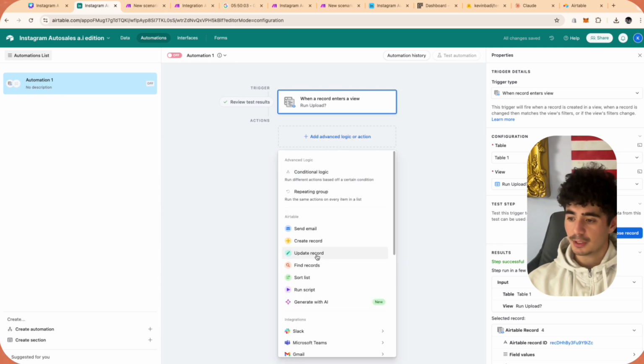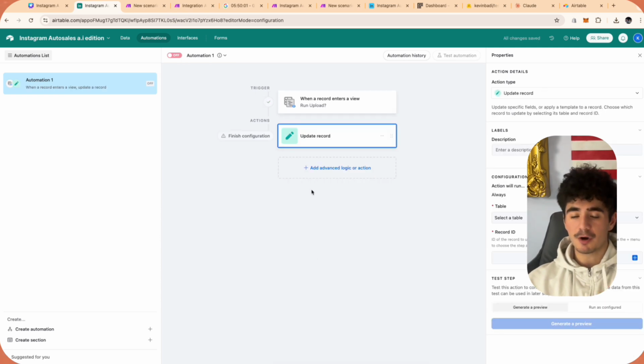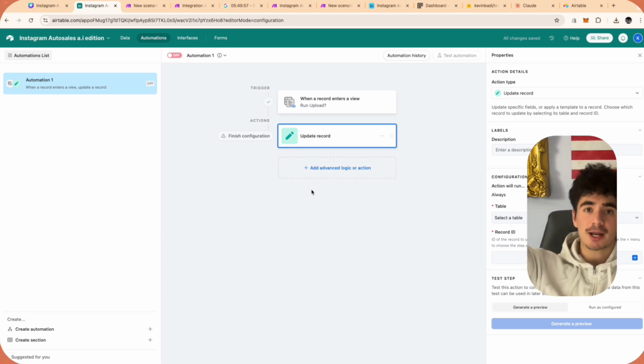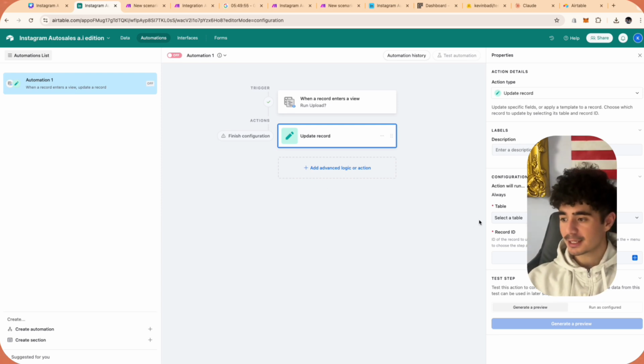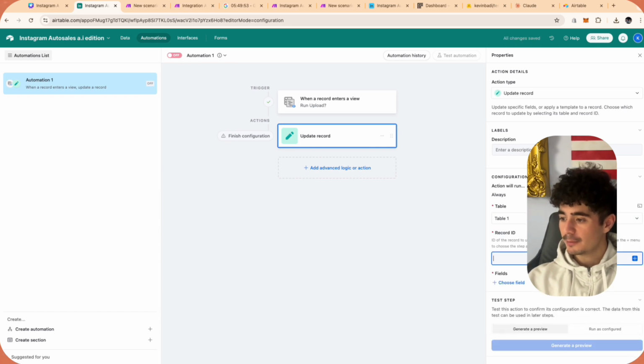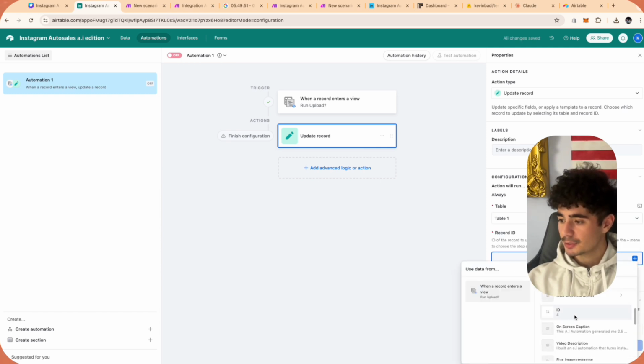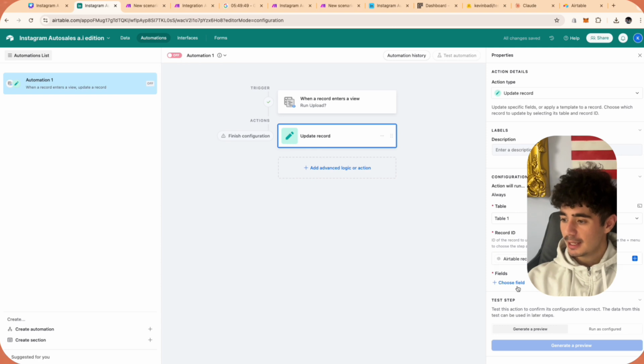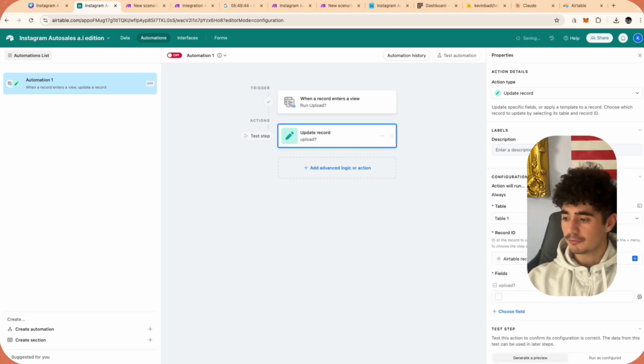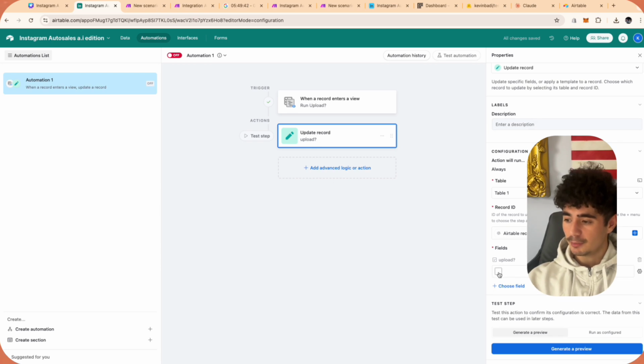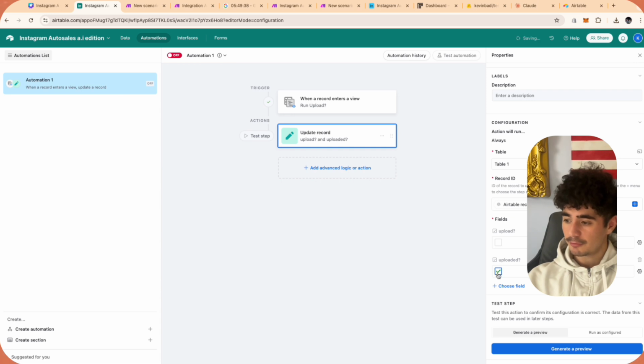Now the next thing we're going to do is click update record, because when we run the upload, we want to uncheck the run upload button and check off the uploaded button. So that's how that works here. We're going to go table 1. The record ID that we're going to pass through is going to be this Airtable record ID. And then we're going to choose 2 fields. So the first field is going to be this upload field. And this is where we're going to uncheck the box. The second one is going to be uploaded field. And this one we're going to check off the box.